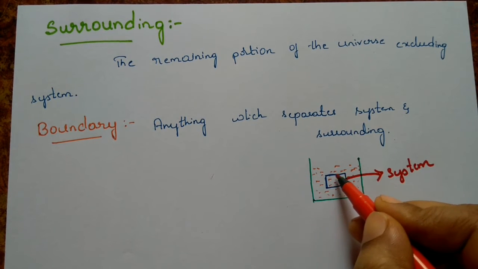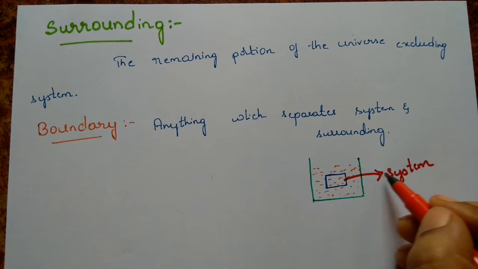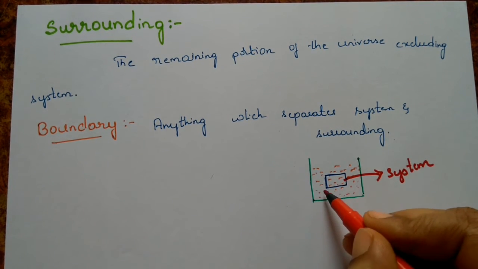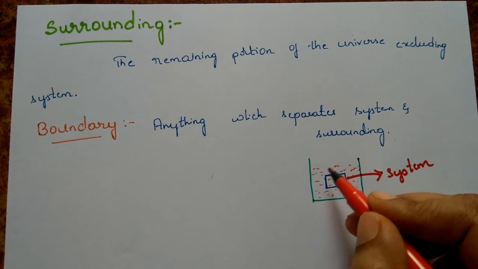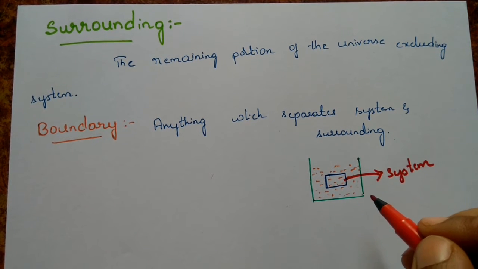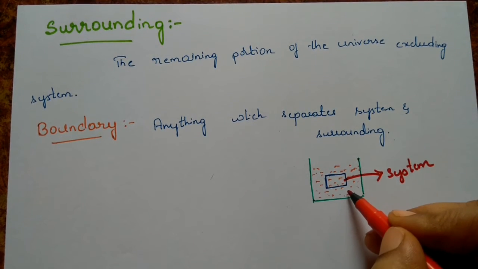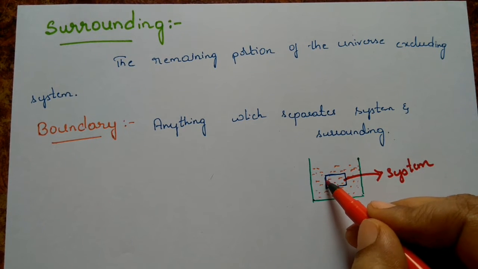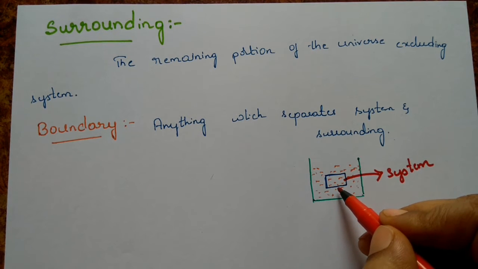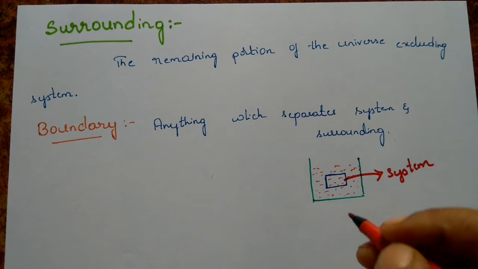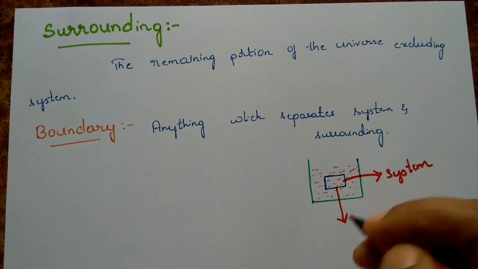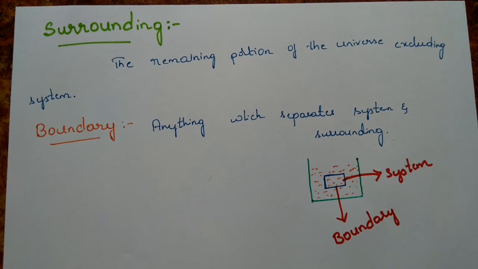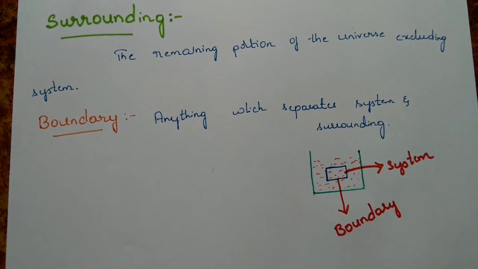In that only a small amount I am observing or studying, and that becomes my system. This blue line, whatever I have drawn, you can't draw that in the solution. You can't paint that in the solution. Isn't it? It is just an imaginary line, I thought of observing only this part. That means this blue line is not the real one. It is imaginary. But still, the blue line acts as the boundary. Clear? So the boundary may be real or it may be imaginary.